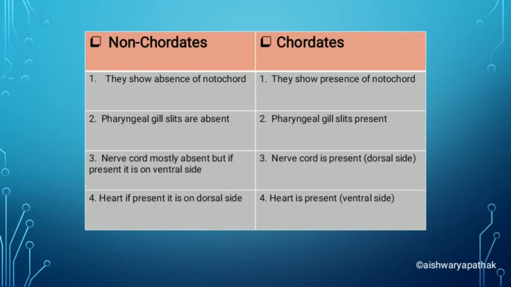Okay, then here in chordates, nerve cord is present on the dorsal side, means back side. Then heart is sometimes absent also, but if present, it is on the dorsal side, means back side, in non-chordates. Our heart is present on which side? It is present on the ventral side. But here in non-chordates, heart is present on the dorsal side. Okay, next, in chordates, heart is present on the ventral side. Okay, so these are the 4 main and unique characteristics of non-chordates and chordates.